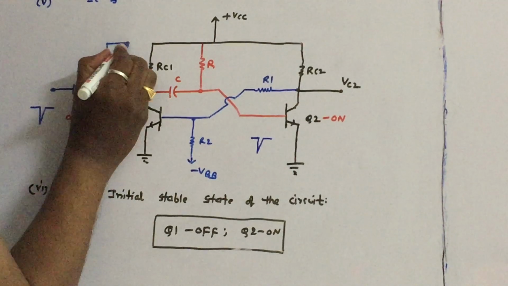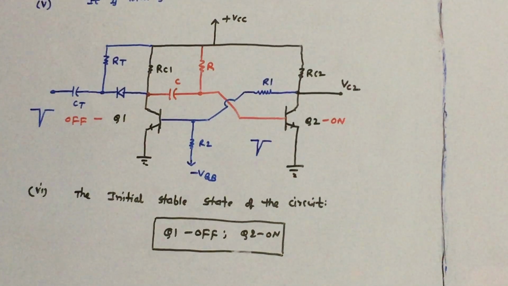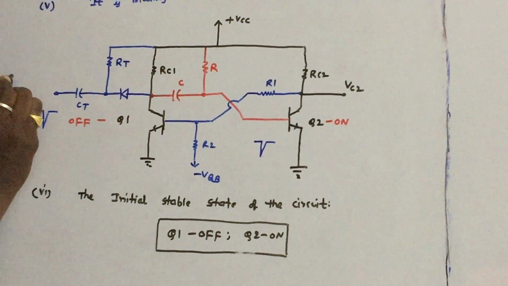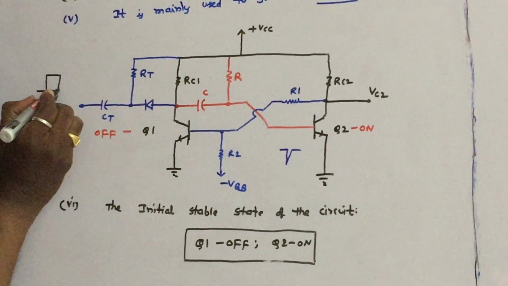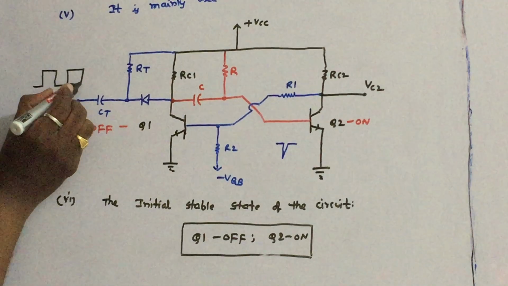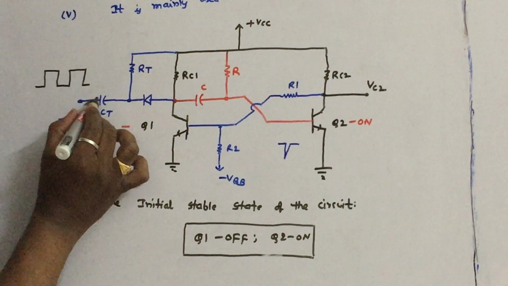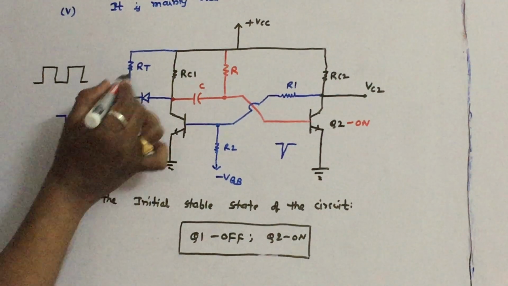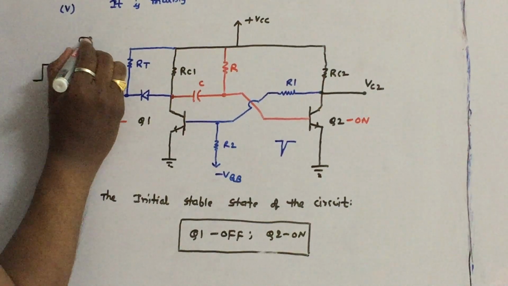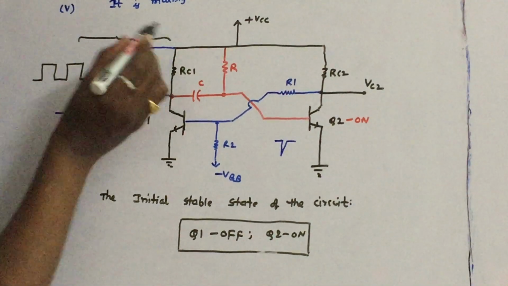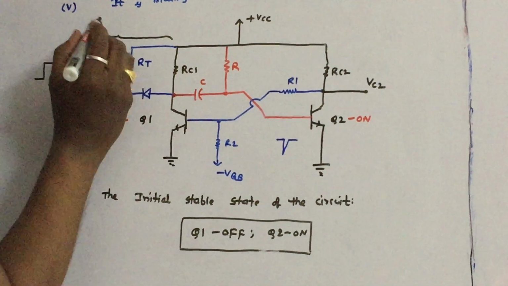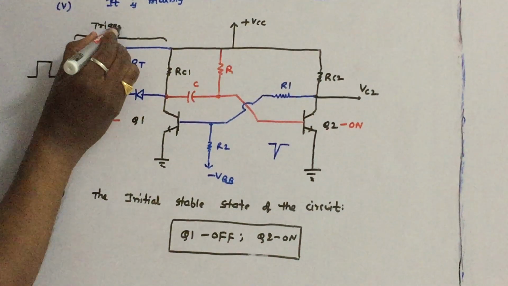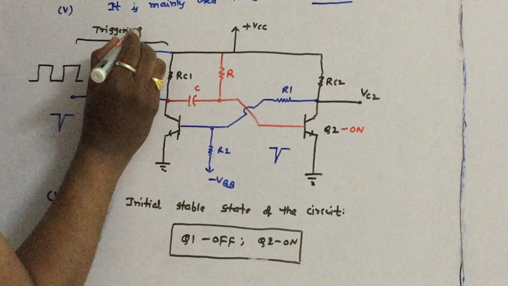So let us connect this to the power supply. We apply a square wave here, to the capacitor. This RT-CT works as a high pass filter. So I name this portion of the circuit, capacitor CT, RT and diode, as the triggering circuit.